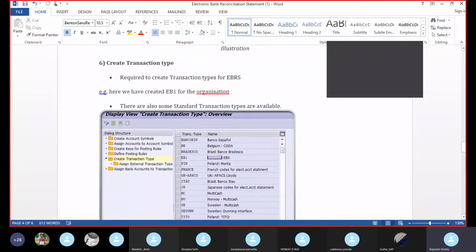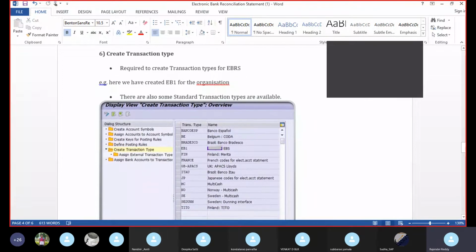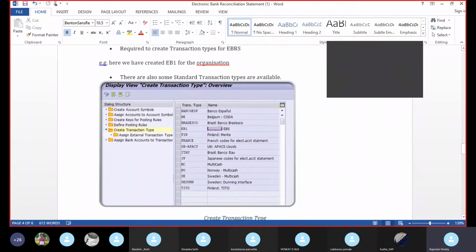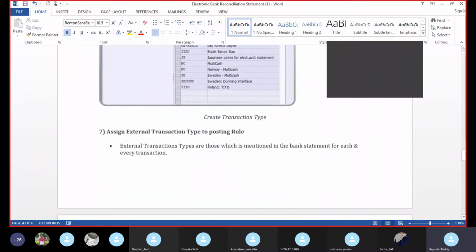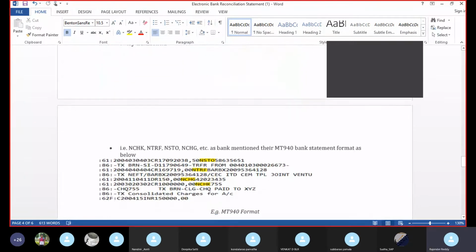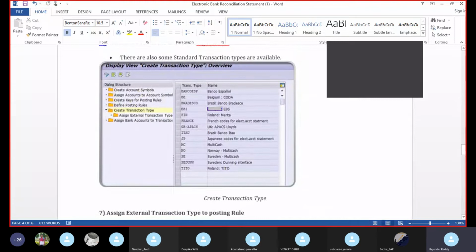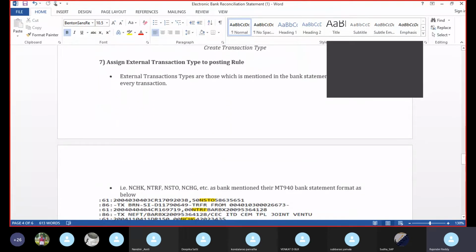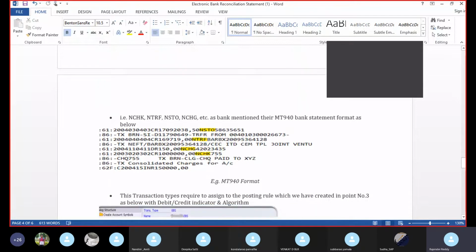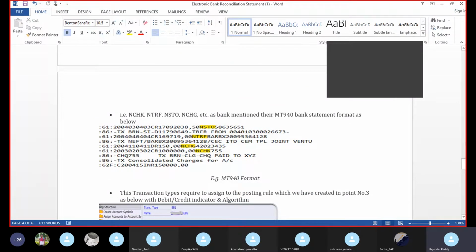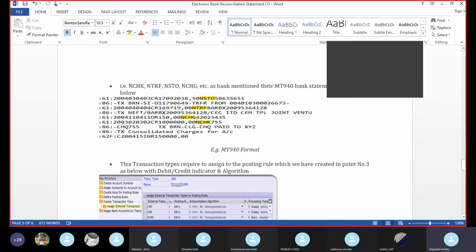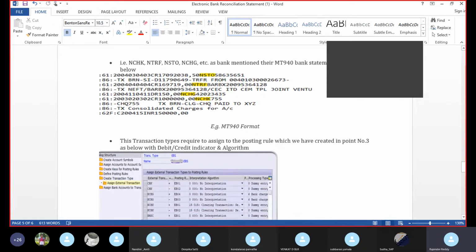Next one is accounting: create a transaction type. Here we need to create the transaction type as an external transaction type. Just click on the transaction type, like MT940. MT940 is the transaction key here. Then we have to take the external transaction key here, MT940. Generally the bank statement will give the details like this. After creating the transaction rules like MT940, shift MT940, like that.